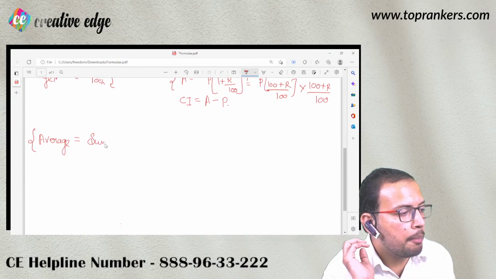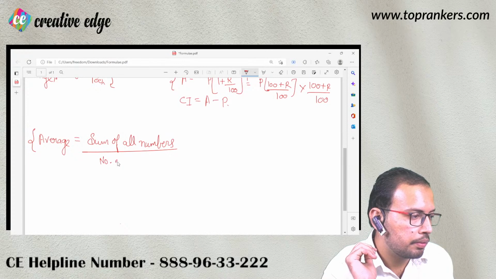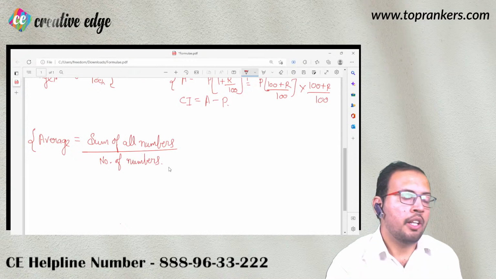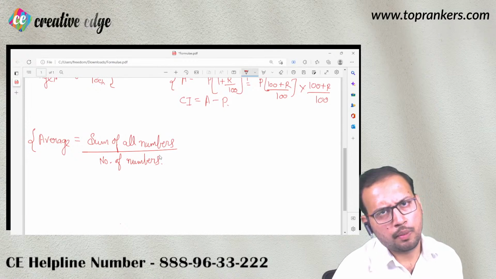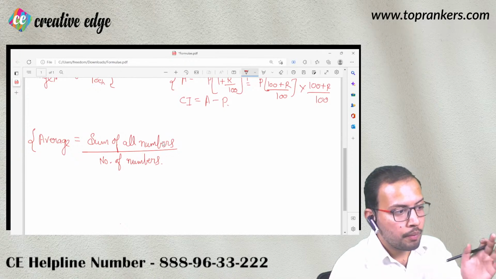sum of all numbers divided by number of numbers. ठीक है. How does it work? I know many of you must be aware of this, but थोड़ा सा समझ लेते हैं.